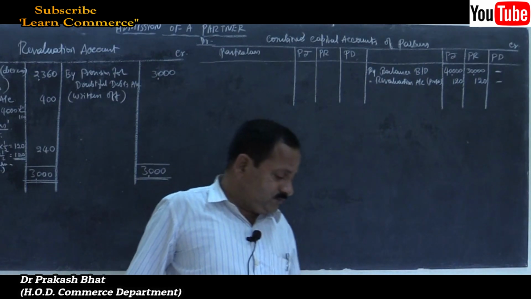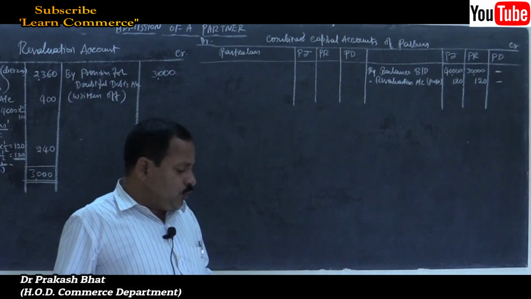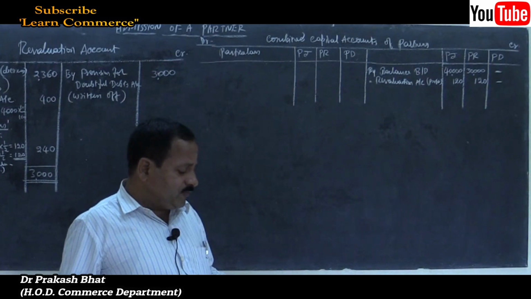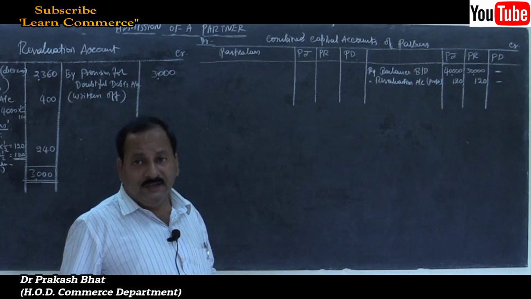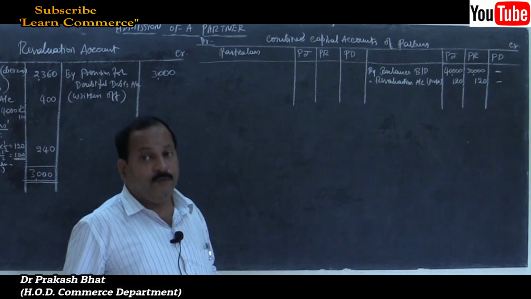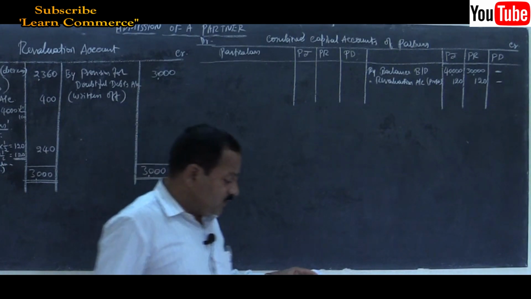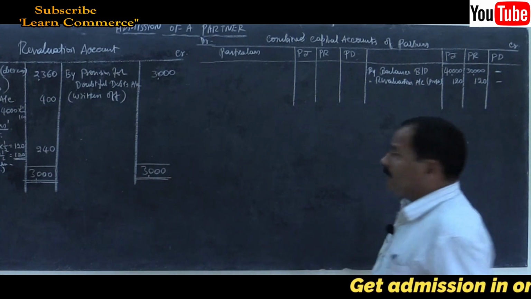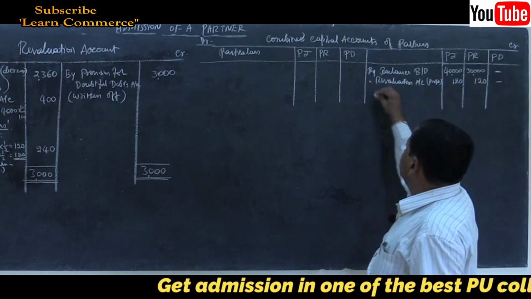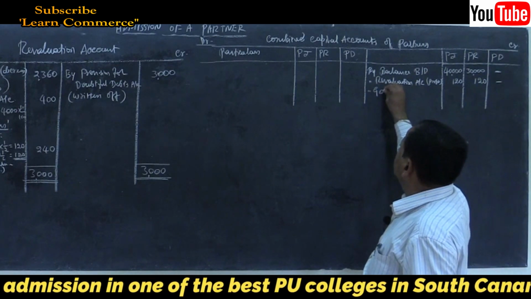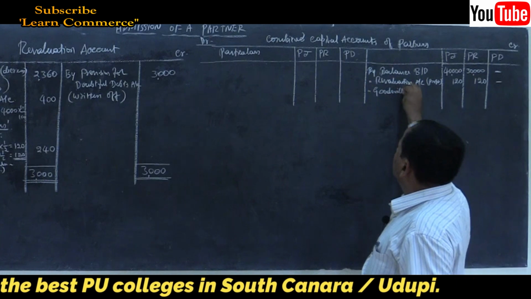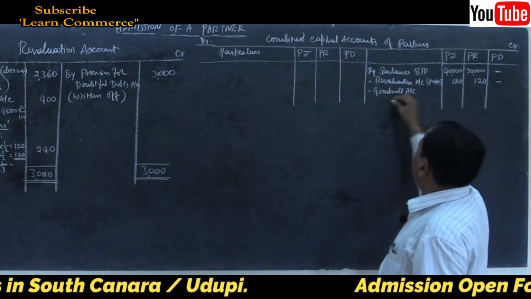Then new partner has brought in goodwill which should be distributed among the old partners in their sacrifice ratio. So goodwill account to old partners capital account. So by goodwill account distributed.